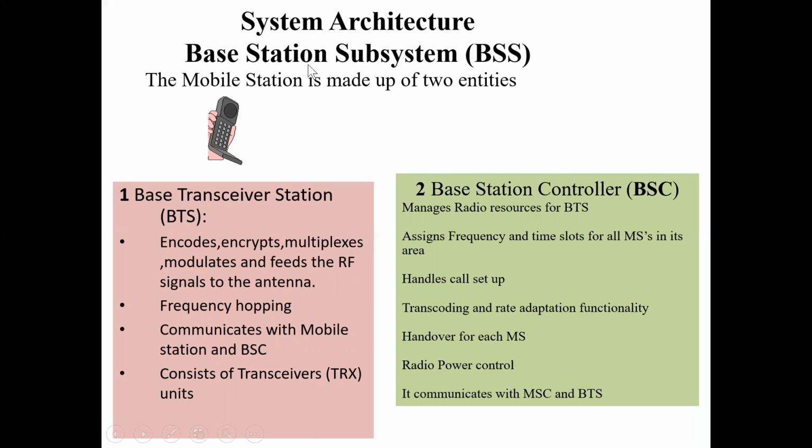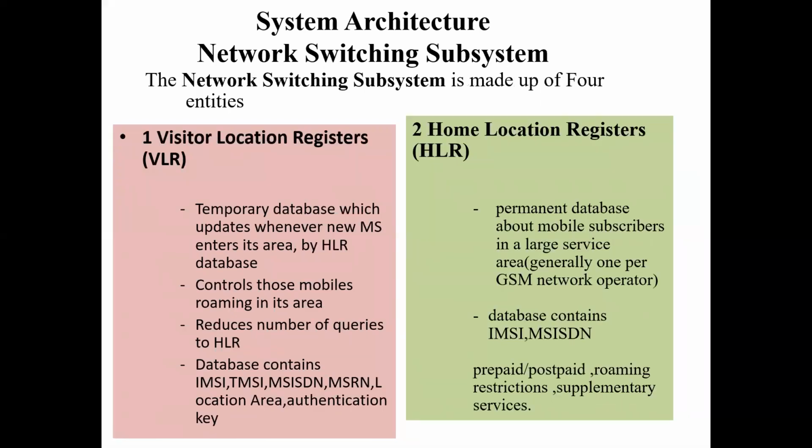The other thing related to mobile equipment is that it is connected to the BSS, the base station subsystem. The base station subsystem has first the transceiver, which encodes, encrypts and modulates the signals, and communicates with the mobile station and the BSC. The BSC manages the radio spectrum for the BTS, and handles handover, call setup, radio power control, and assigning frequencies and time slots. So this is a very important thing.